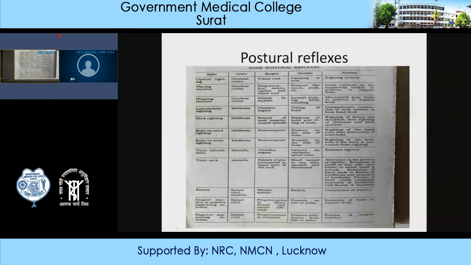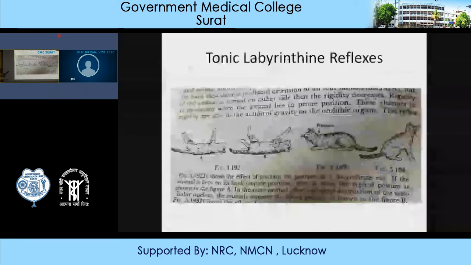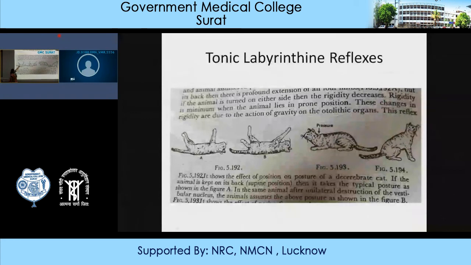I will just show you the diagram. See, this is the decerebrate animal in which all four limbs are extended and rigidity is seen. There is change in the rigidity of the animal with change in position, and that is because of change in the action of gravity on the otolith organs. So here you can see that when the animal is lying in the supine position, rigidity is maximum in the four limbs.